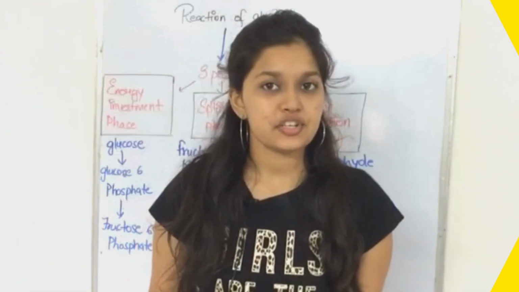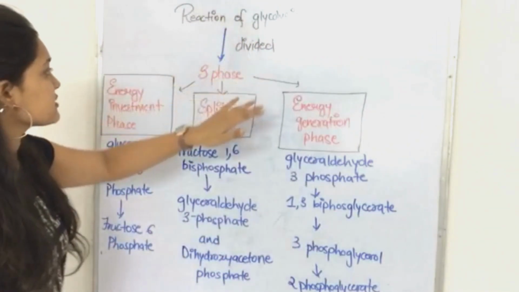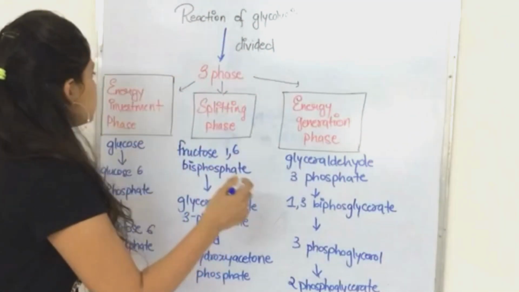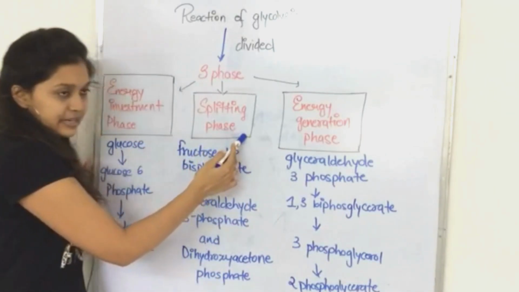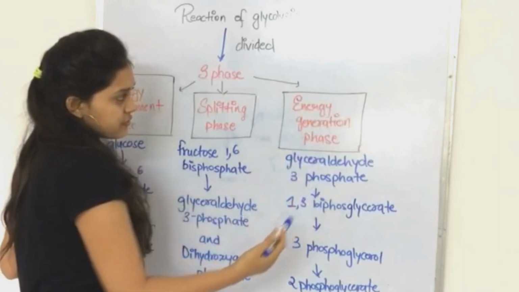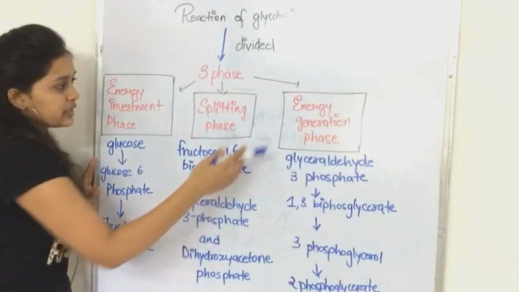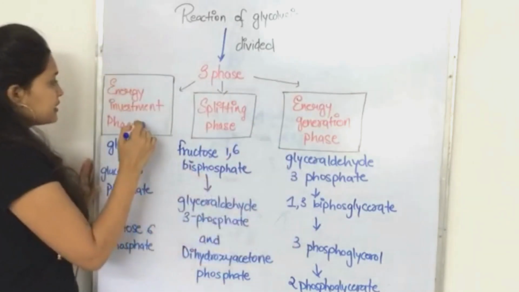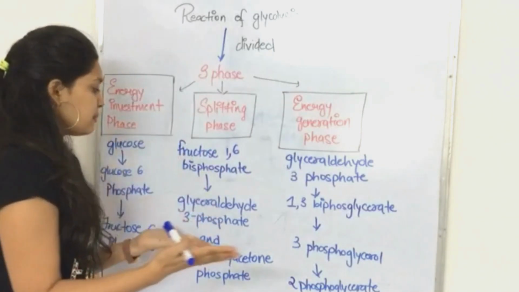Now we will see reaction of glycolysis. The reaction of glycolysis is divided into three phases. The first phase is energy investment phase, second is splitting phase, and third is energy generation phase. As you see by the name, you can see what the phase will do. Here energy will be generated, here energy will be invested, and here the phase will be split.